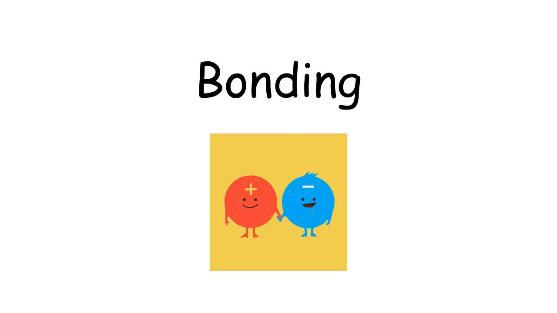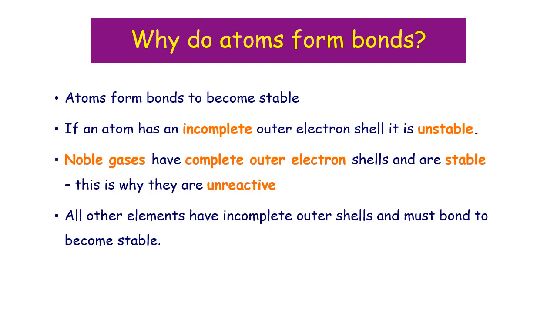So this is a summary video of all the things you need to know about bonding for National 5. So firstly, we need to know why atoms form bonds. It's the same reason why atoms form ions. They do so to become stable. And remember, if an atom does not have a completed outer shell, it is unstable.